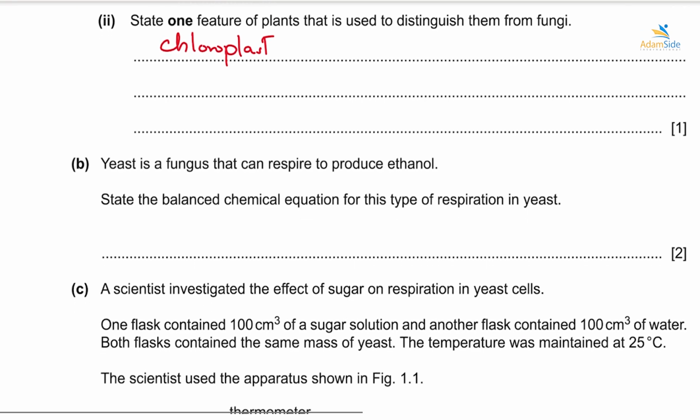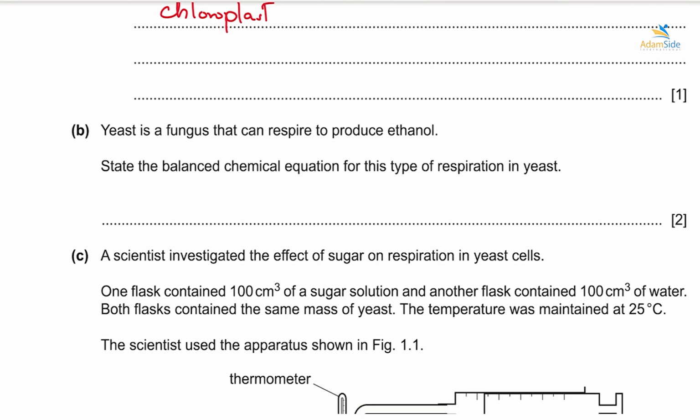Yeast is a fungus that can respire to produce ethanol. State the balanced chemical equation for this type of respiration in yeast. Alright, so yeast is respiring to produce ethanol, but this kind of respiration does not use oxygen.